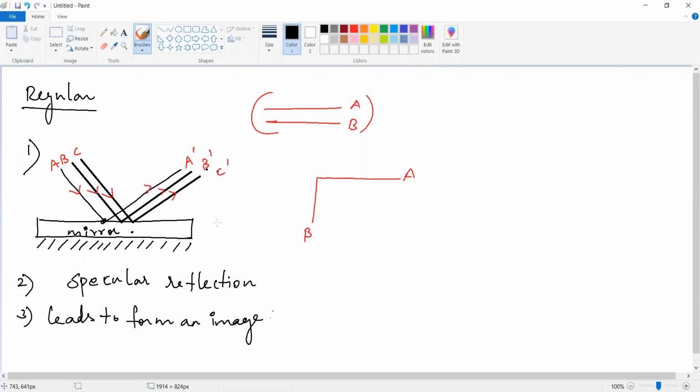So by getting the parallel rays only, we can see the clear image. Otherwise, we can't see the clear image. Do you understand? If the rays are coming parallel and the incident and the outgoing rays are parallel, then only we can see the clear image. Otherwise, the image will be blurred.